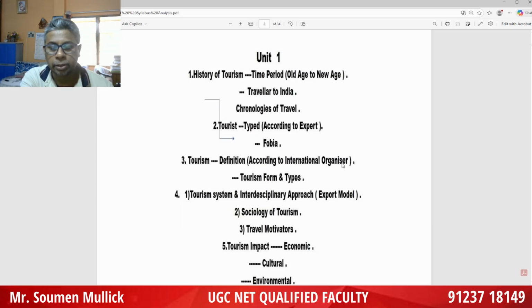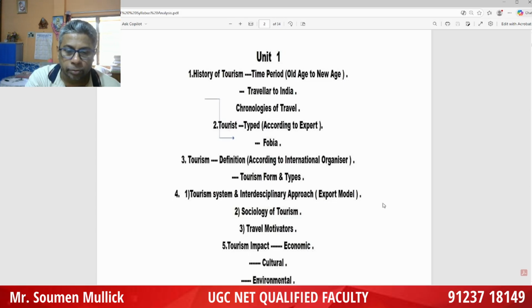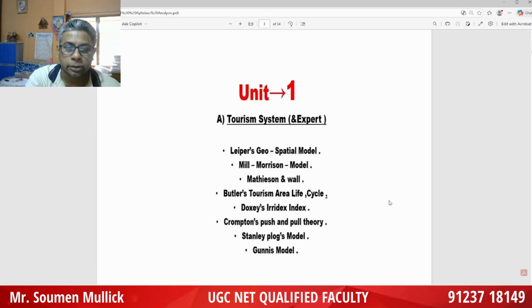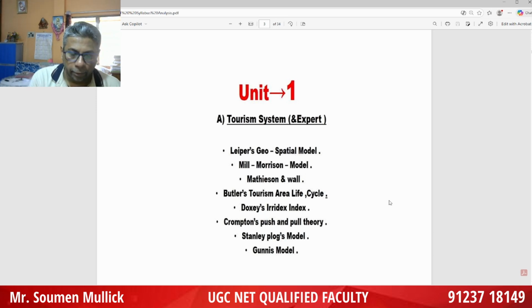Tourism definition according to international organizations, tourism form and type, tourism theories. Important tourism systems according to experts: Leiper's geospatial model, Mill-Morrison model, when this model was given, and its steps, Mathieson and Wall model.